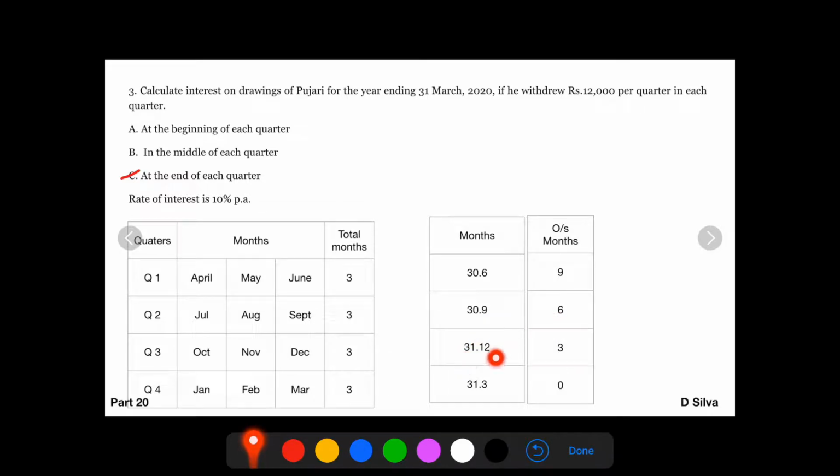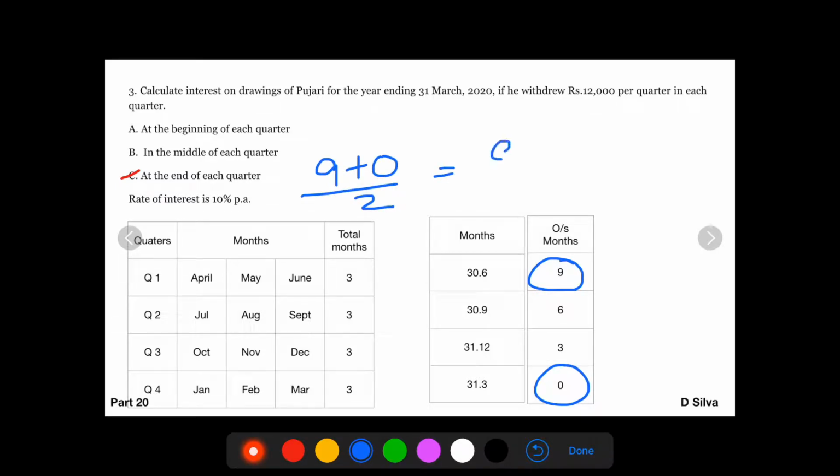For December, we will get 3 outstanding months. And for March, 0 outstanding months. Calculation of average period for the third scenario: longest period plus the shortest period, 9 plus 0 divided by 2, we will get 9 by 2 as the average period.